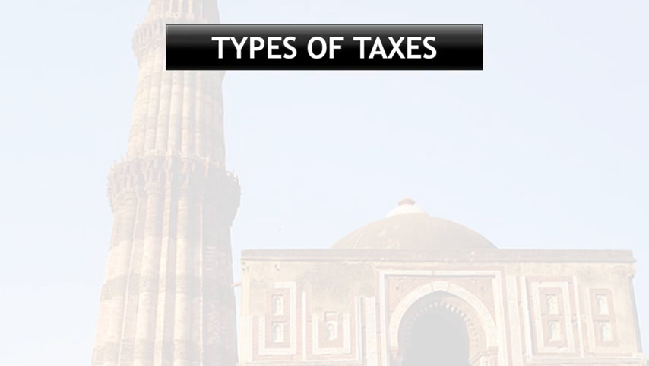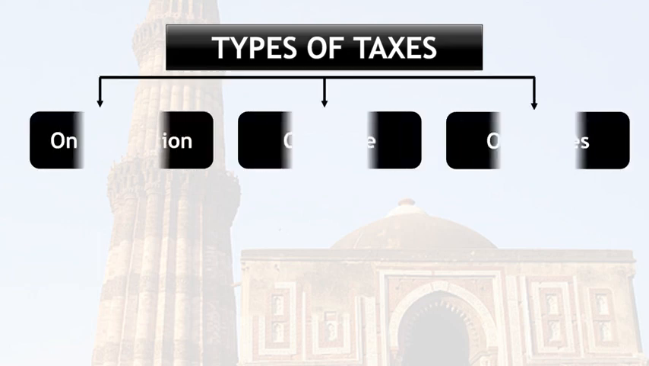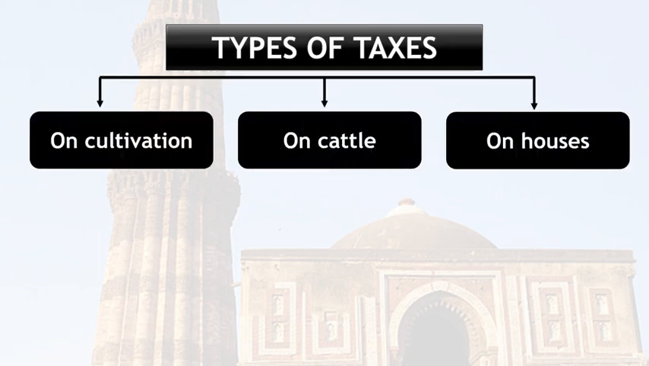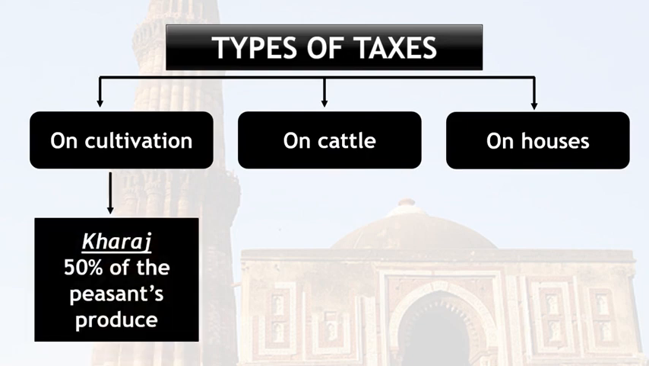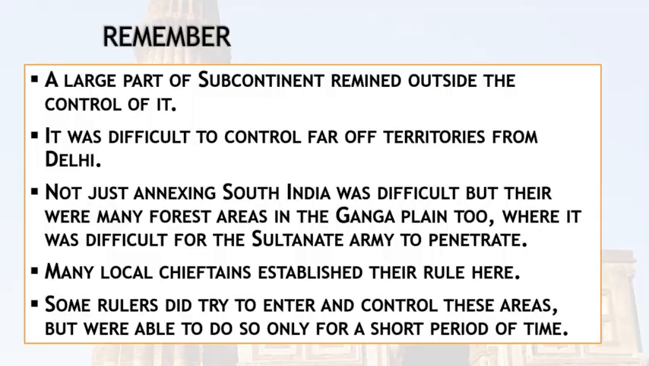Apart from that, let's discuss the types of taxes in the time of the Delhi Sultanate. There were three types of taxes: first on cultivation, second on cattle, and third on houses. The cultivation tax was also known as kharaj, and this was 50% of the peasants' produce. This 50% of peasant produce was imposed by Alauddin Khalji and Muhammad bin Tughlaq. We will discuss that in our coming slide.